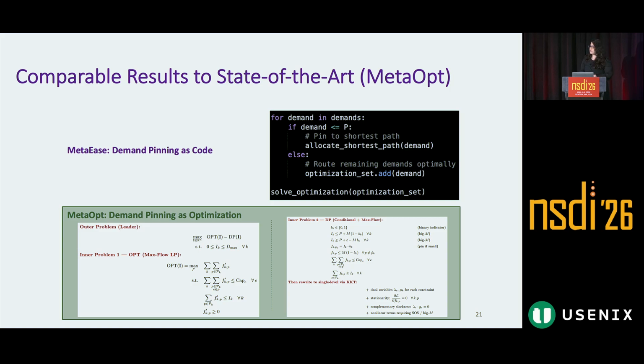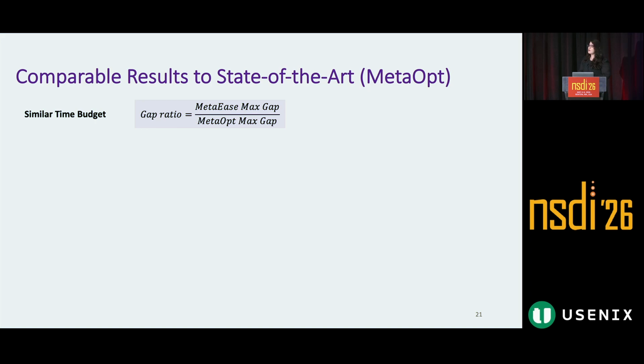We compared MetaEase with MetaOpt, which is the state-of-the-art heuristic analyzer. If you were to use MetaEase, you would provide your heuristic demand pinning production code. But if you wanted to use MetaOpt, you would have to encode it as an optimization. Now, in the same time budget, I'm going to show you the gap ratio, which is the maximum gap found by MetaEase divided by the maximum gap found by MetaOpt. So values more than 100% mean that MetaEase found a larger gap in the same time budget.